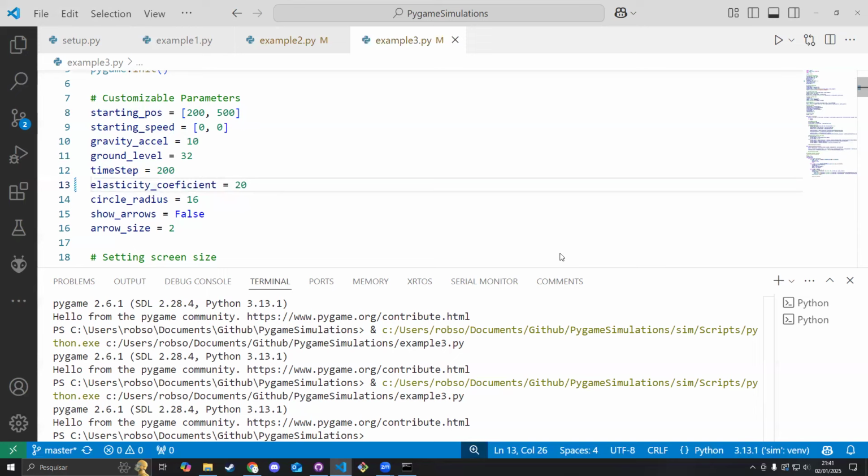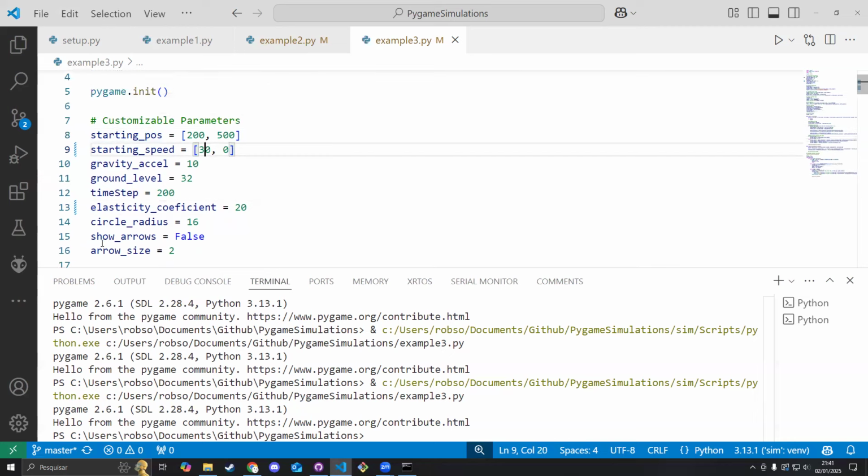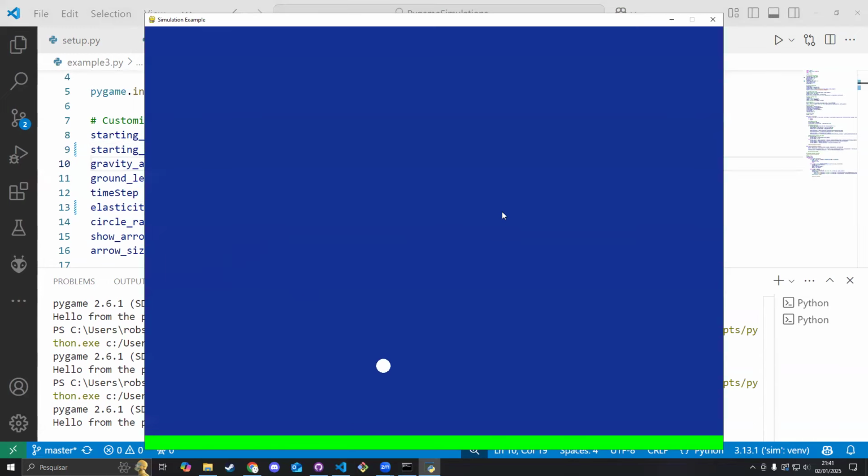Let's also change some of the other parameters. There is also the velocity here. If I add a component on the horizontal, which is the first value here, the ball is also going to be moving side to side. So let's say that the ball is moving with 30 units of velocity at the beginning here. What that's going to do is, when I click the simulation, the ball is going to be moving to the side as well, along with bouncing, of course. And when the ball hits the side of the screen, what I made is it is going to just go to the other side. So if it goes to the right, it comes back in the left here.